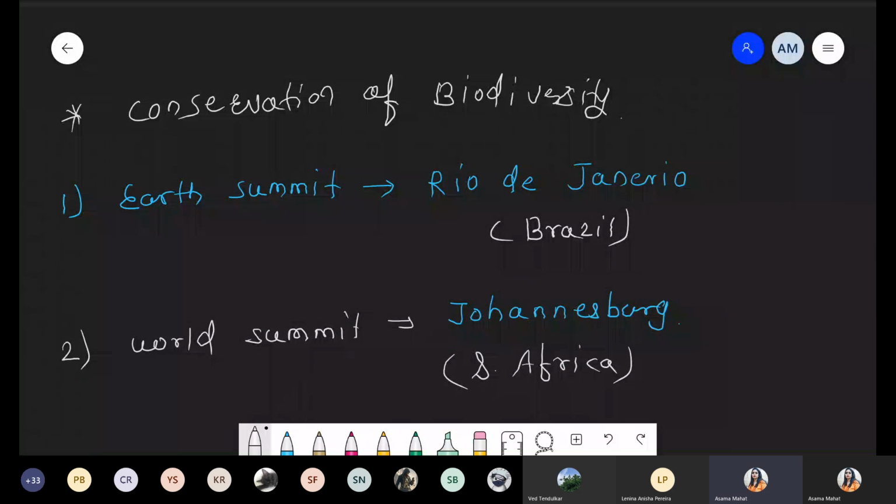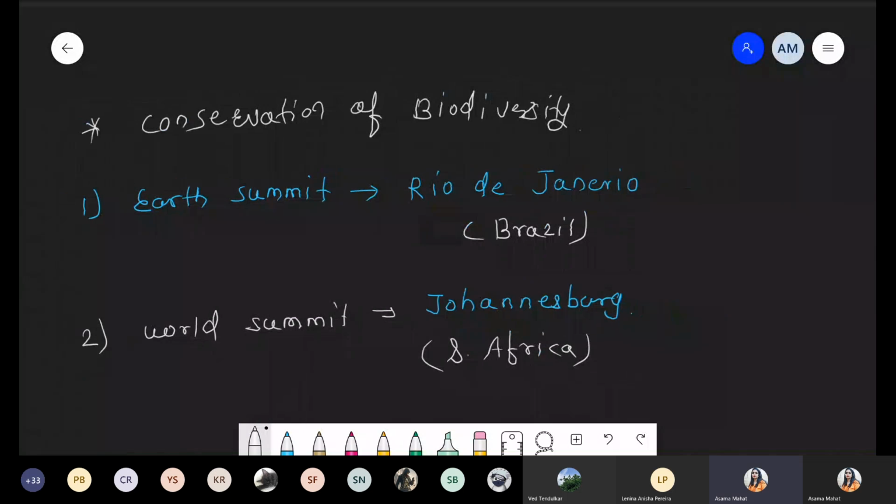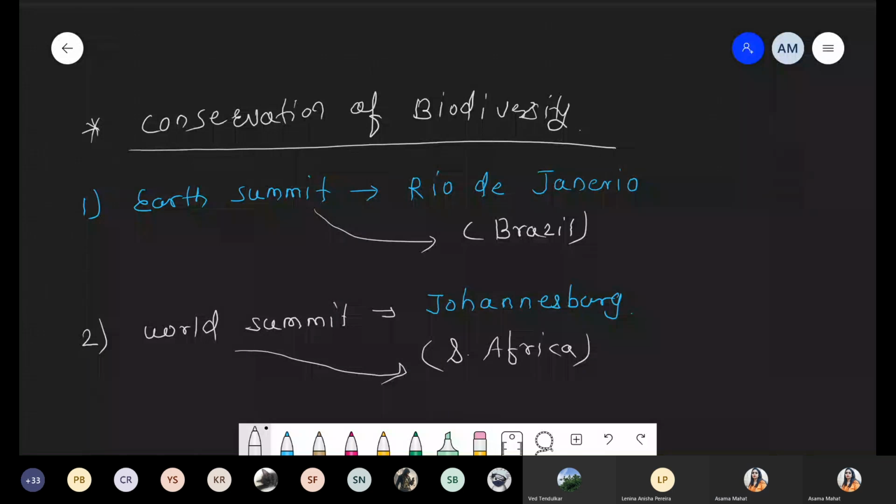So a question was asked previously in a previous examination. Summit, it is related to what? Summit, these are related to conservation of biodiversity. First question: Earth Summit, these are located in Brazil. World Summit, these are located in South Africa. Okay. So these are some important points with respect to the chapter biodiversity and conservation.